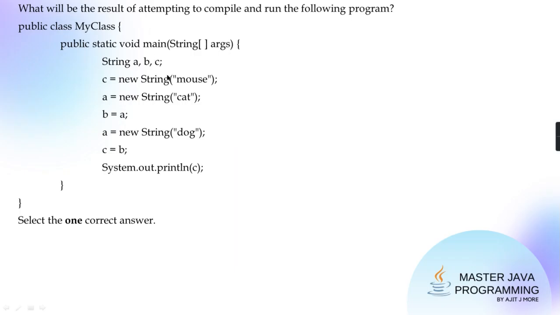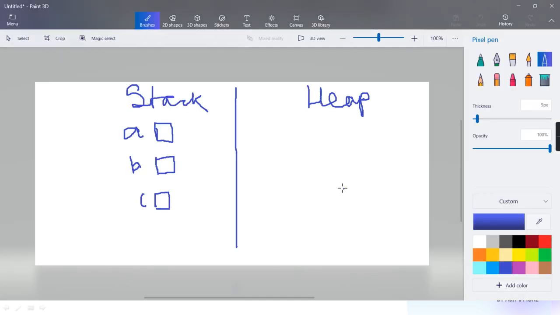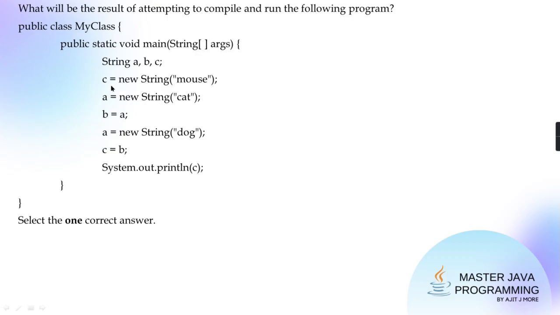Then you wrote C equal to new String mouse. Is it going to create one String object? It will create an object of the String class, with as much memory as needed, and the string mouse is encapsulated within that object. The reference of that object is collected and kept in C. Do you agree, till here it is clear?